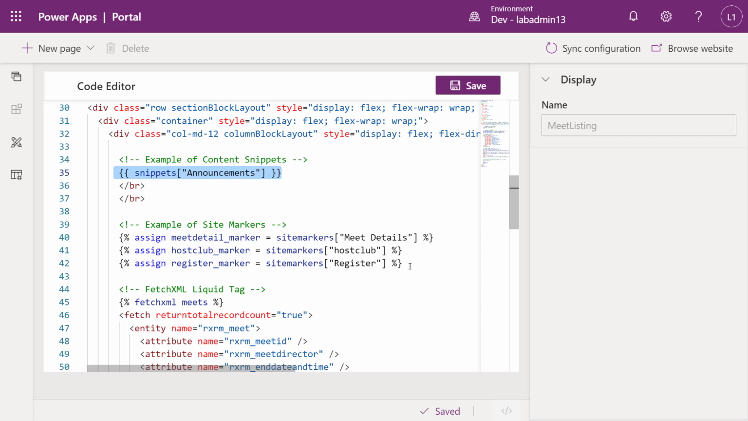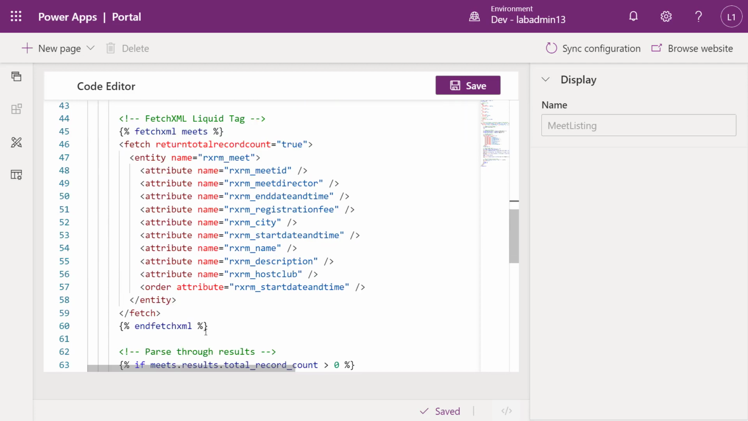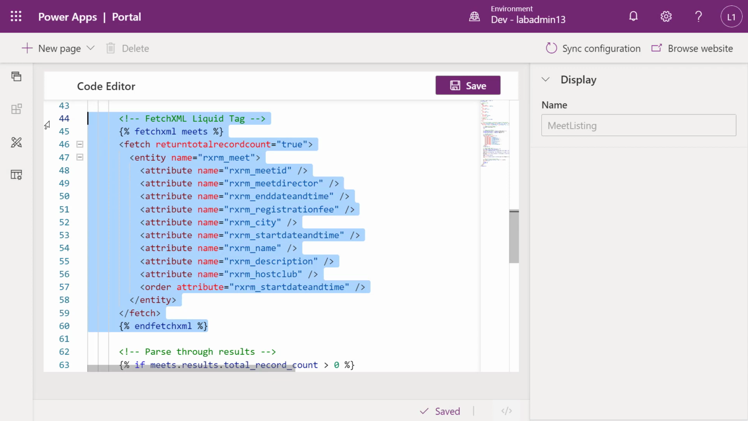We also are establishing our site markers. So our site markers are here to our meet details, our host club, our register. These are just setting up variables to those site markers. And again, those pages, by being site markers, could move around in the hierarchy, so we don't have to hard code URLs. That's effectively why we want to use site markers. We don't want to hard code anything into our web template. The next section is pretty interesting. It's using a language called FetchXML.